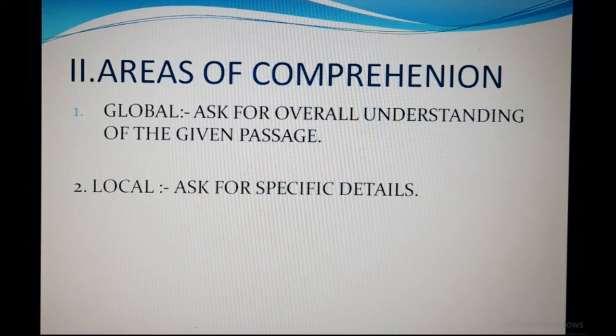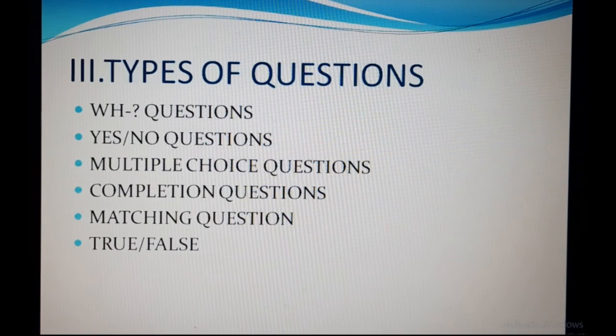Next, after level of comprehension, we come to areas of comprehension. When we say areas, there are 2. Global and local. Global means asking for overall understanding of the given passage. Here you won't get the answer at one point, but you have to search for the answer at 2 or 3 points, or you have to read the whole passage, then only you can give the answer. Second one is local, asking for a specific detail. Here we have the answer at one point, a pinpoint answer.